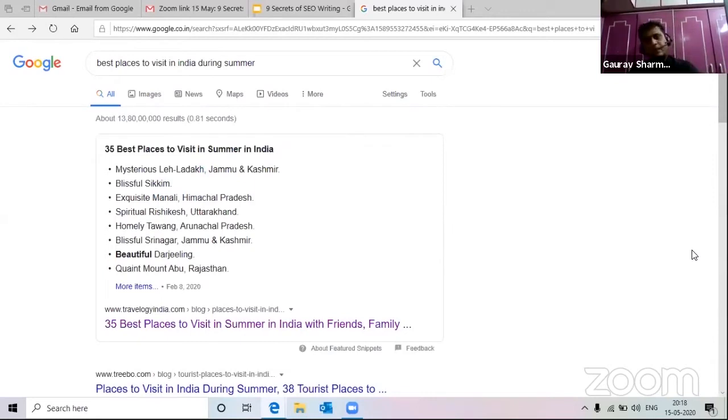So Google will only show you content which is relevant, because definitely Google also wants visitors. In case people visit other websites through Google, definitely it is good for Google as well, and that is why Google is one of the biggest, not one of the, it is actually the biggest search engine in the world, and also the number one accessed website in the world. So it will always show you relevant content.